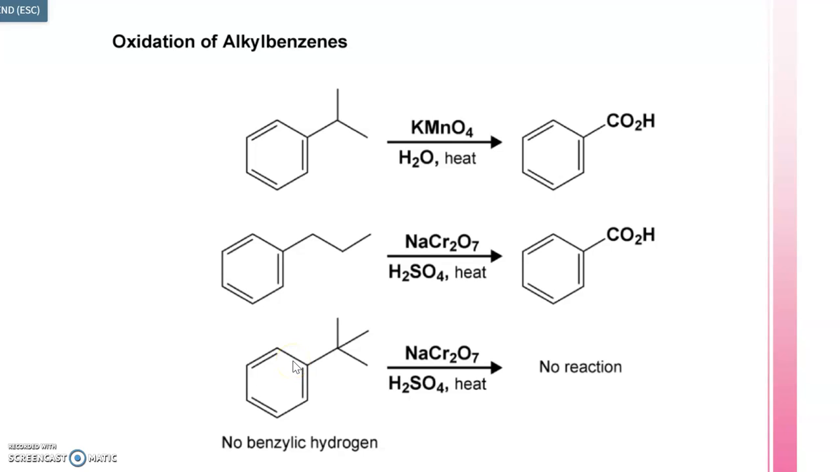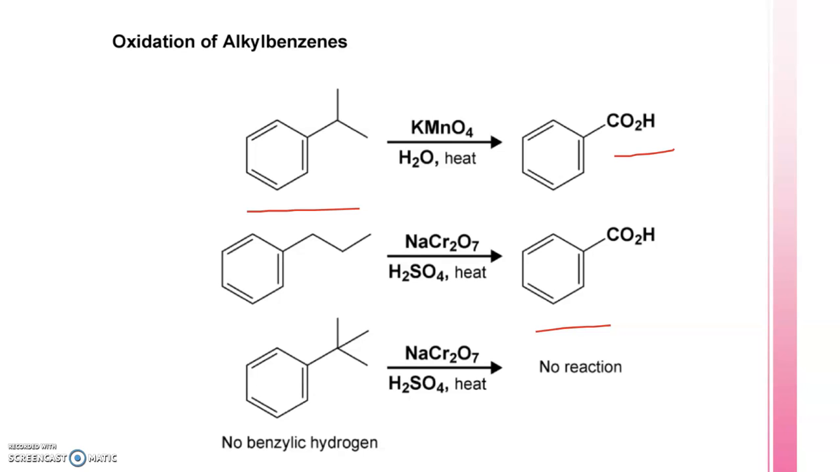Now, next reaction, next synthesis is of aromatic acids. How will we be preparing aromatic acids? If we take an aromatic ring with an alkyl group on it, these are called alkyl benzenes. So if we take an alkyl benzene, irrespective of the size of the carbon chain attached on the benzene ring, we would always be getting benzoic acid as the product.